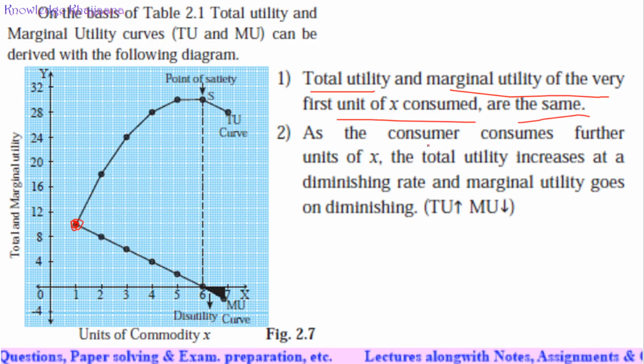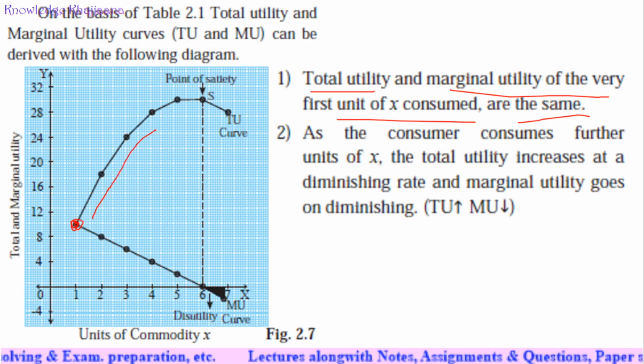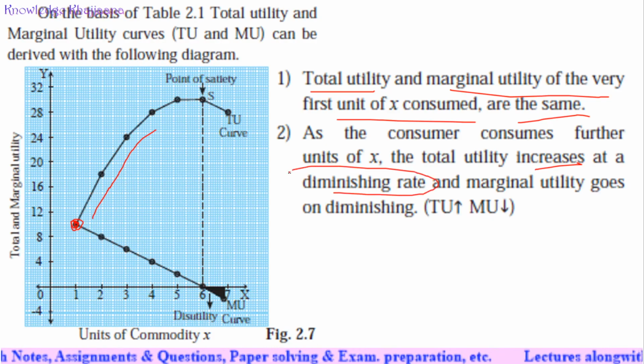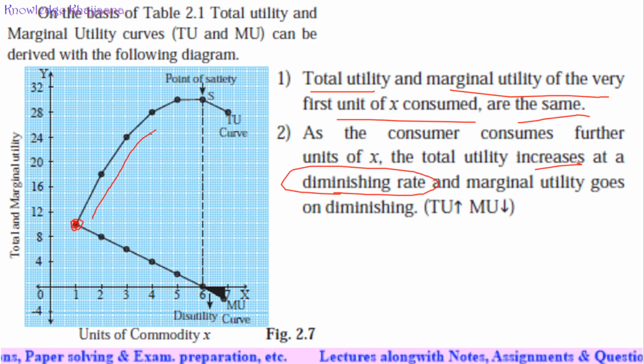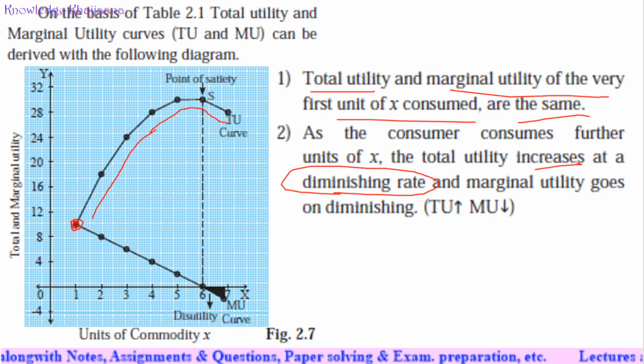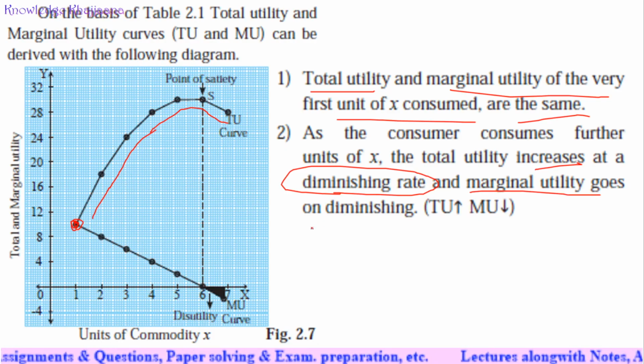Then, as the consumer consumes further units of X, the total utility increases at a diminishing rate. What is meant by diminishing rate? After reaching a certain point, it starts decreasing. It increases but at a diminishing rate. It starts to diminish slowly. And marginal utility goes on diminishing.